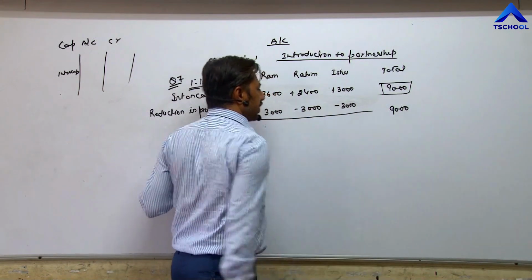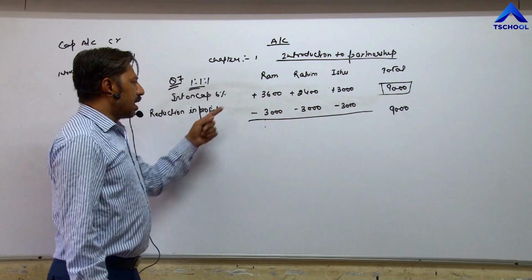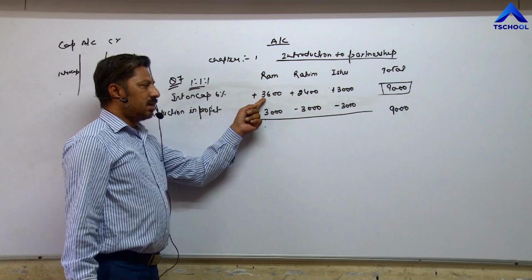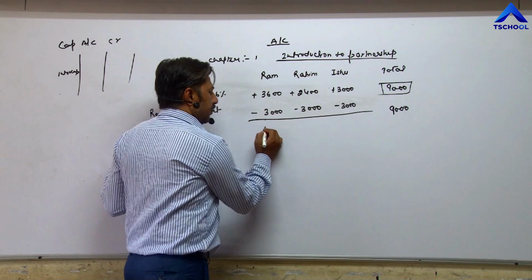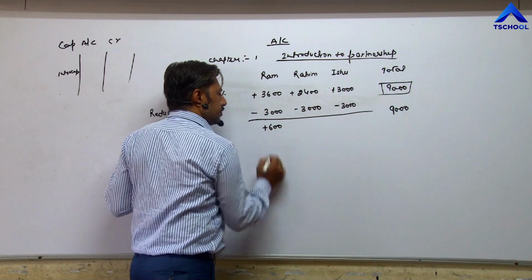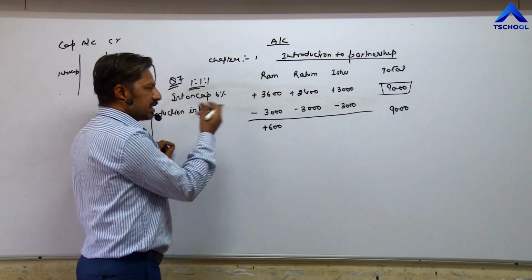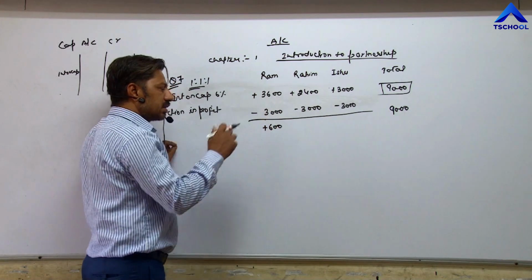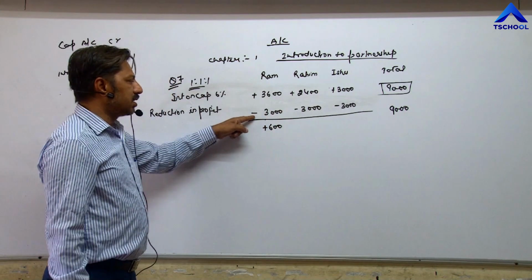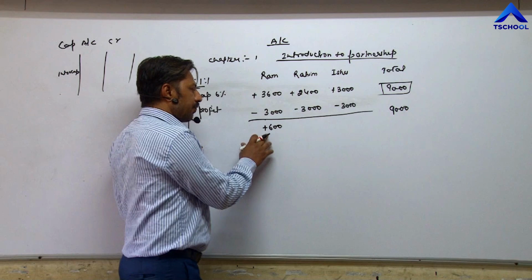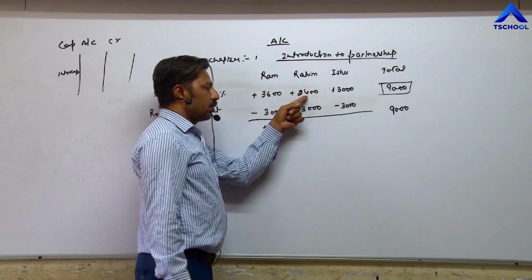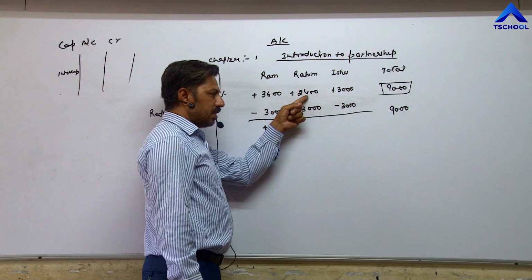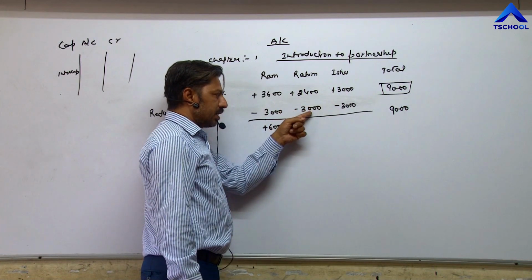So what is the net effect? On one side, Ram is receiving 3,600. On the other side, his profit reduces by 3,000. So the net effect is plus 600. Means he is in profit. Rahim, on one side is receiving 2,400 as interest on capital, but on the other side his profit is reducing by 3,000.